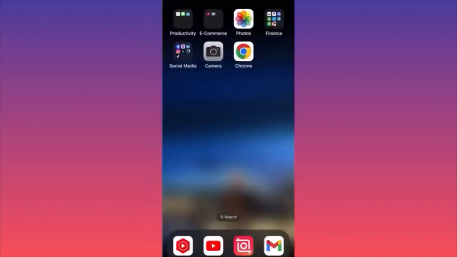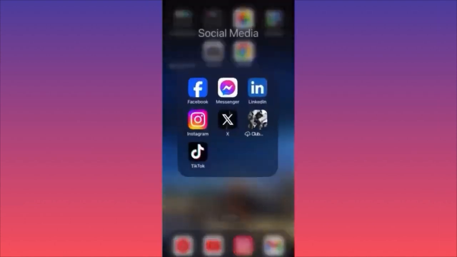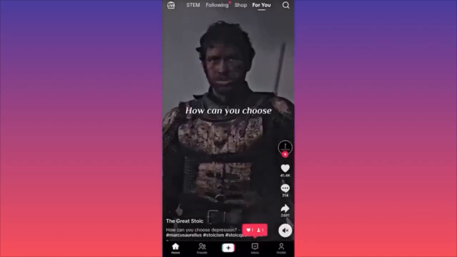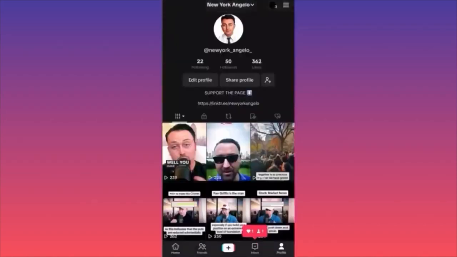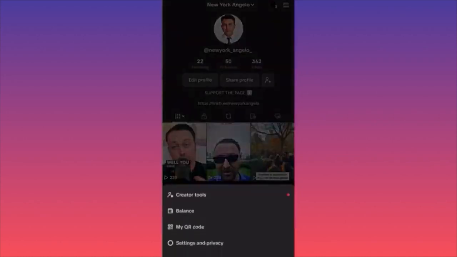Hi guys, in this video I'm going to show you how to monetize your TikTok content, and we're going to go through all the different monetization options. Let's launch the TikTok app first. Hit the lower right corner, guys. Then click on the top right three straight lines. Then click on the first option, which is creator tools.